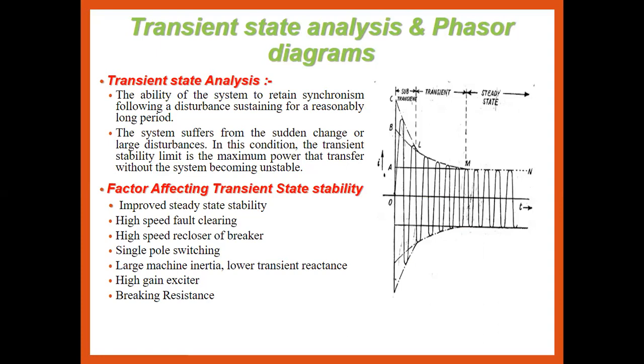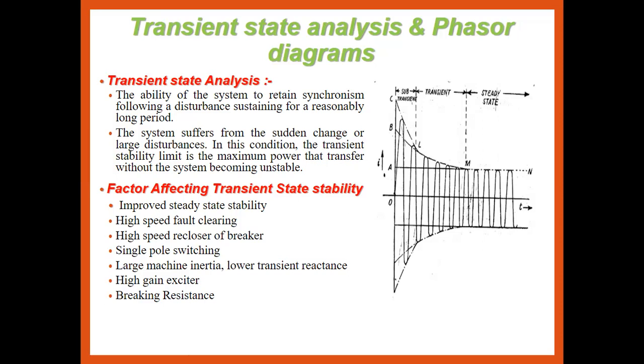Whenever the system becomes unsynchronized because of a disturbance for a reasonably long period, the ability to retain synchronization means the system should retain its original position even if the disturbance lasts for a long duration as compared to the steady state. That is called transient state analysis.